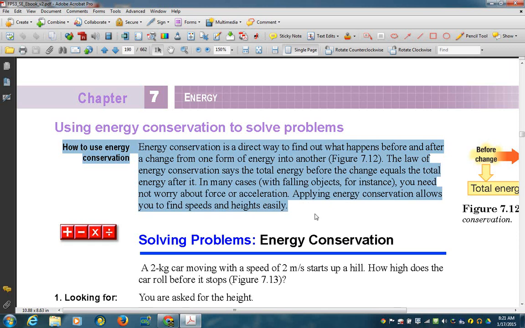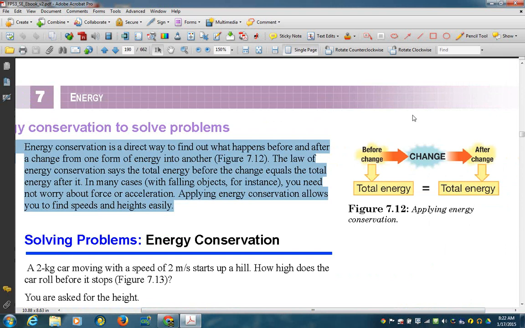Energy conversion is a direct way to find out what happens before and after the change from one form of energy to another. Figure 7.12. The law of conservation of energy says the total energy before the change equals the total energy after it. In many cases, with falling objects for instance, you need not worry about the force or acceleration. Applying energy conservation allows you to find speeds and heights easily.